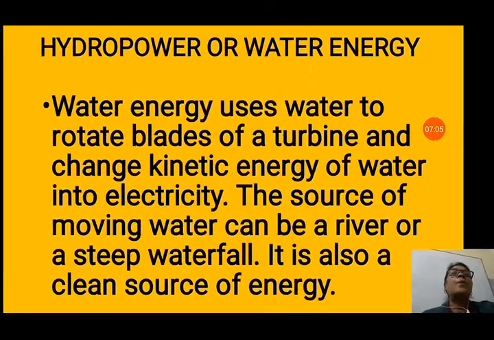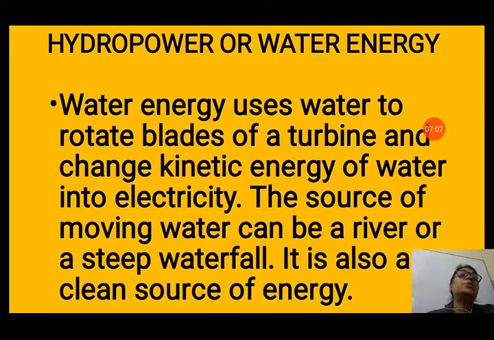Now hydropower or water energy, we can get energy from the kinetic energy of the water also. Water energy uses water to rotate blades of a turbine and change kinetic energy of water into electricity. In a hydropower station, we get energy from the water to rotate the turbine, and to that turbine the generator is connected which produces electricity. So we can use the water energy to produce electricity also.